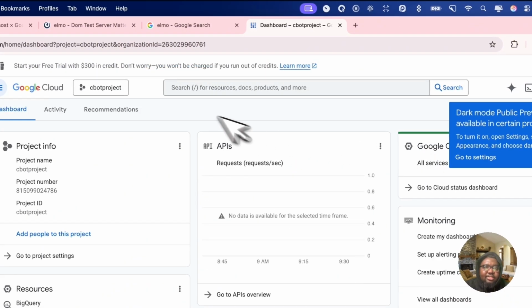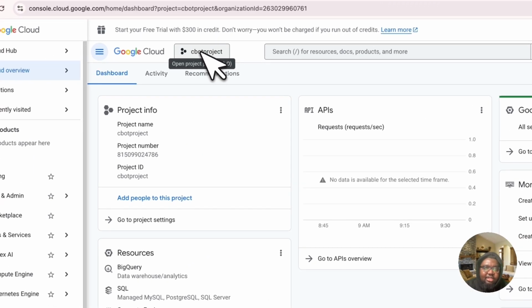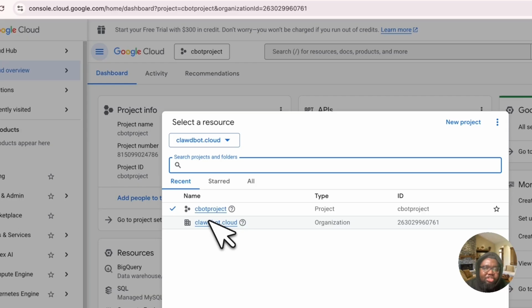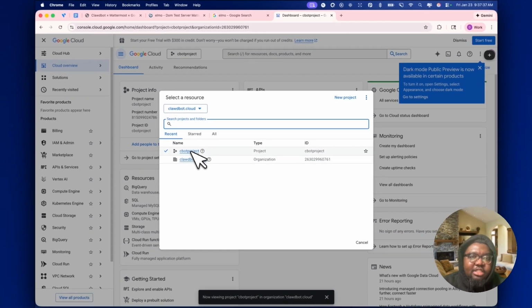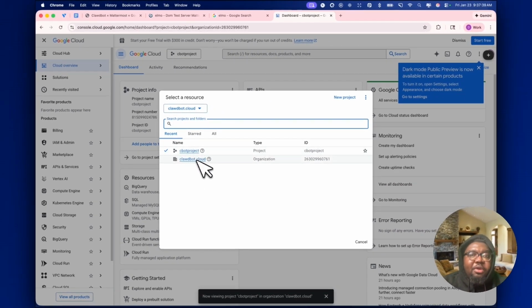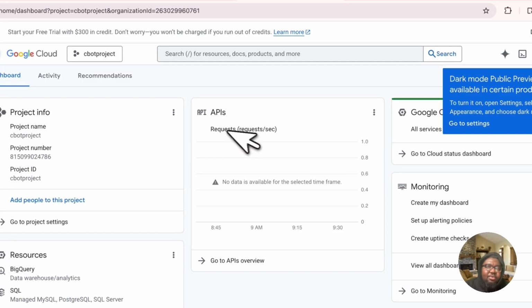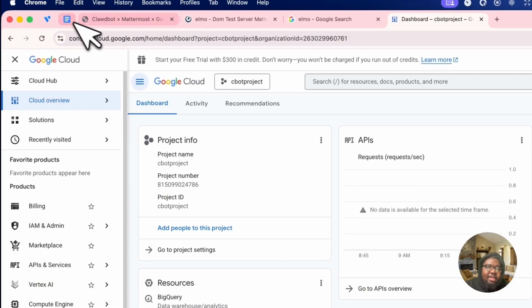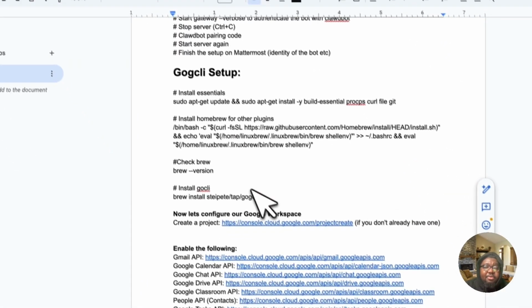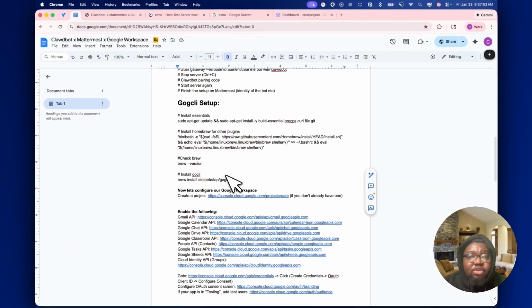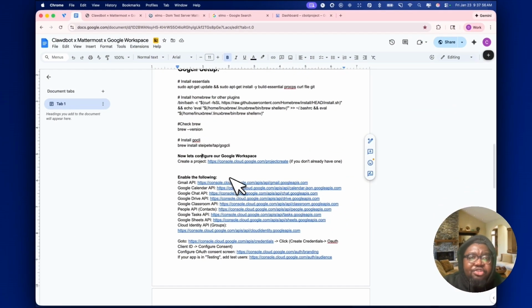Selecting it is going to switch this selector here from the organization to the project. You may have no organization, so just create the project and make sure it's selected and you should be good to go. All right, the next thing we want to do is head back to our document here, remember this document is going to be in the description below, and enable all these APIs for the project that we have just created.